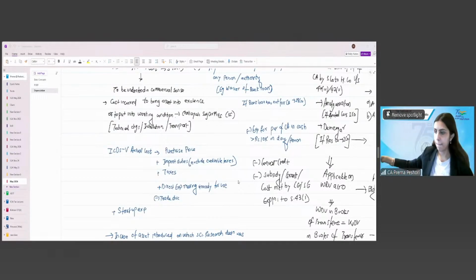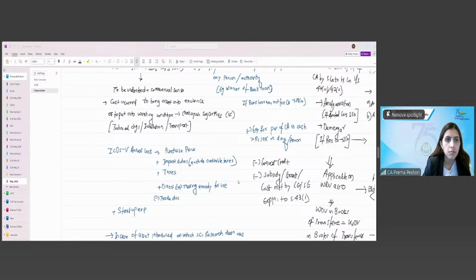Then Section 28(6)(a): conversion of stock in trade into a capital asset. It is PGBP income, at fair market value as on the date of conversion, less cost. Fair market value as on the date of conversion is prescribed in the rules. If the stock in trade is an immovable property, then it is the stamp duty value of the immovable property, and if it is any other asset, then the market value.